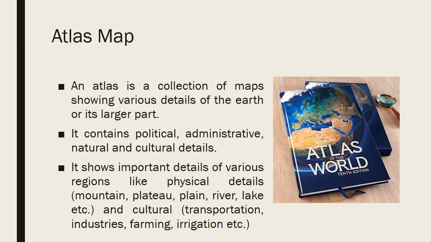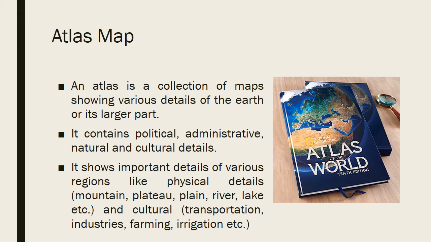So, this way, it contains political, administrative, natural, and cultural details. If everything is on a single map, you cannot get any information. But based on certain topics, there will be different maps, and that collection is known as an atlas. Complete details of any concerned region can be known by map.